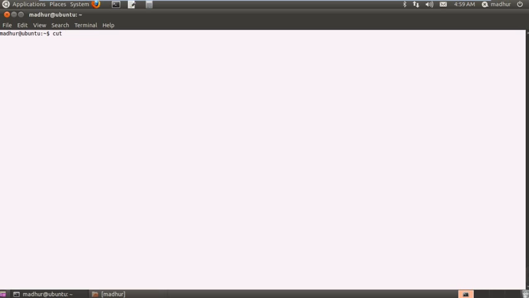Suppose I just want to see from this file the name of the player and his age, and I do not want to know the sport that he plays. Then what I'm going to do is use cut, and the default delimiter that cut sees in a file is the tab character. So that's what it uses as a separator. But in this file we don't have tab as the separator. We have a hyphen as a delimiter, as you must have noted when I created the file.